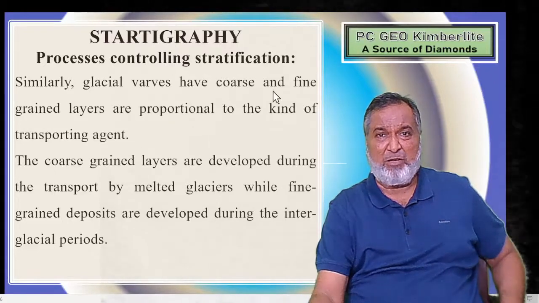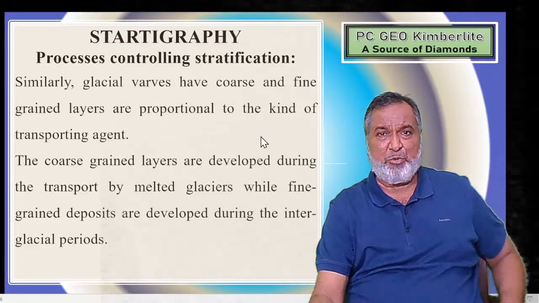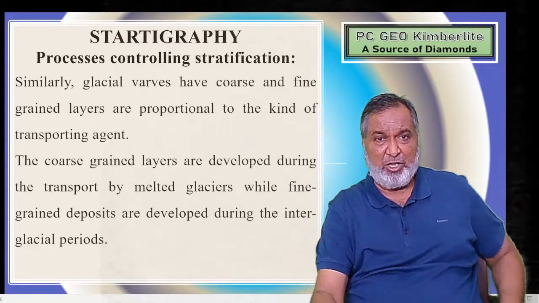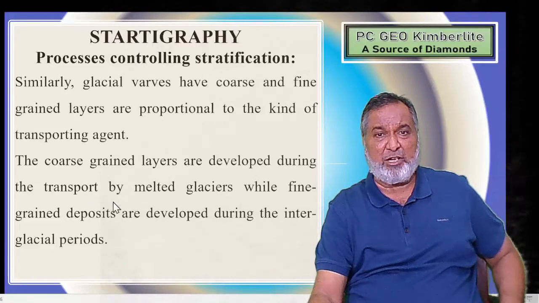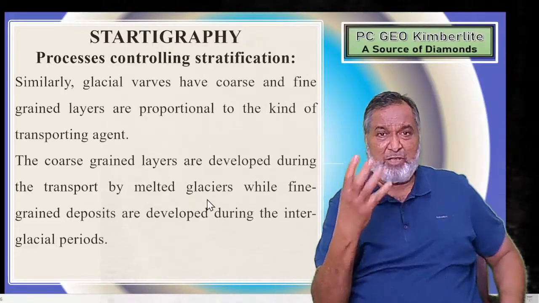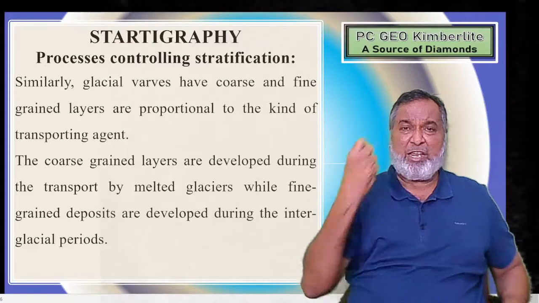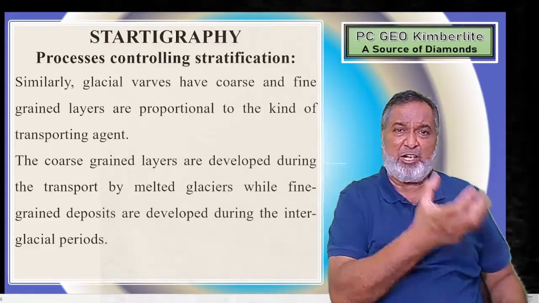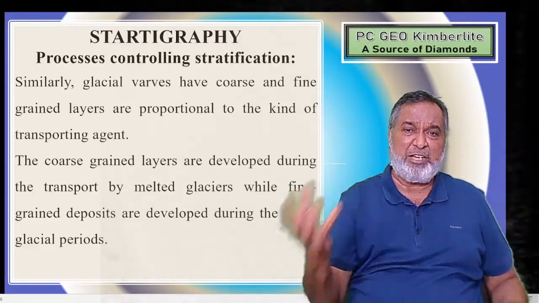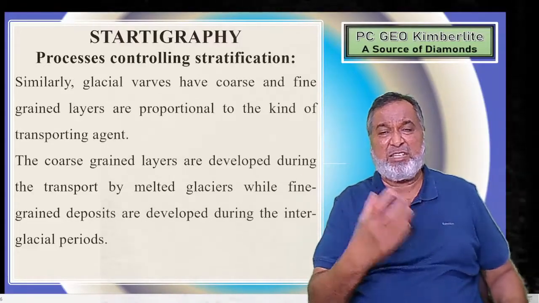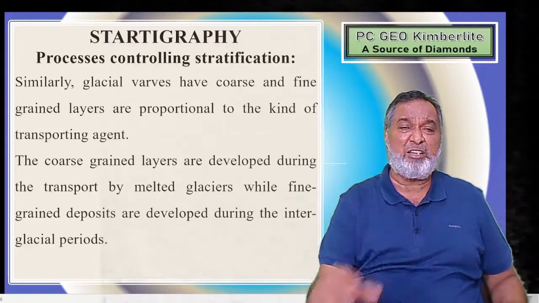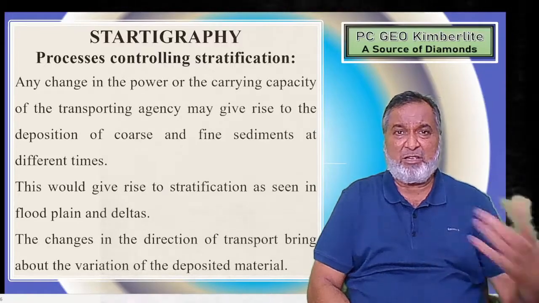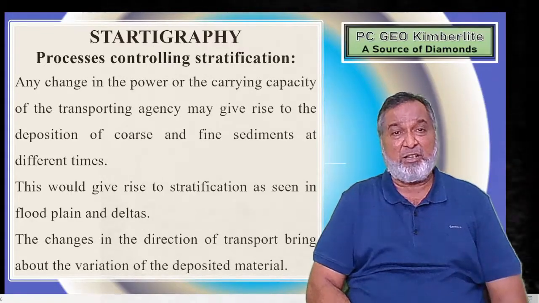Varves have coarse and fine grained layers proportional to the kind of transporting agents in the glaciers. Coarse grained layers are deposited during the transport of melted glaciers. With the coarse grain, we can immediately indicate that this material was transported by the melting glaciers, while fine grained sediments are developed during the interglacial periods. So we can draw results from this particular grain size.